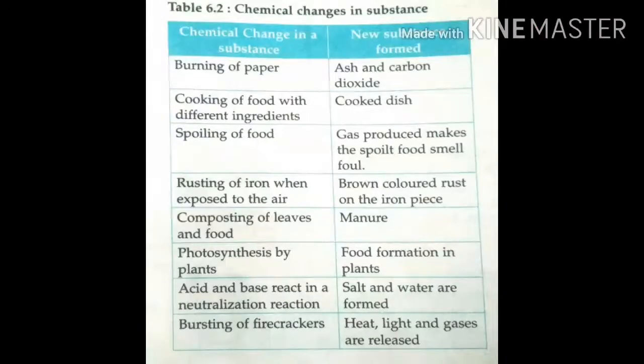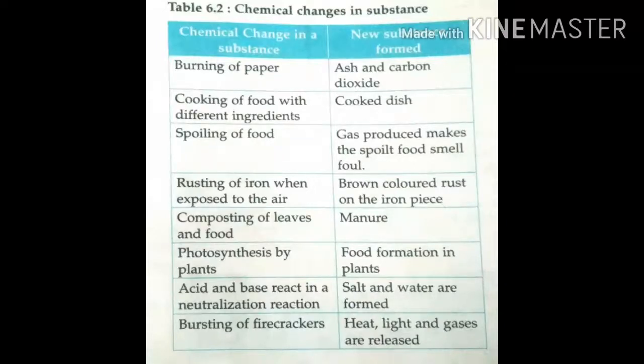Now we'll see some chemical changes in substances. First one, burning of paper. Burning of paper is a chemical change. How? Because it produces new substances. Which are the new substances? When we burn the paper, it produces ash and carbon dioxide.